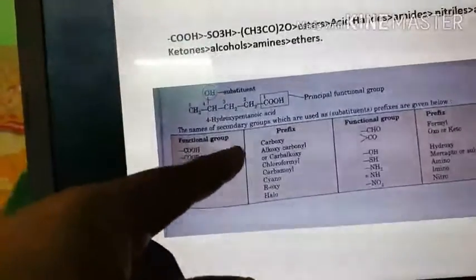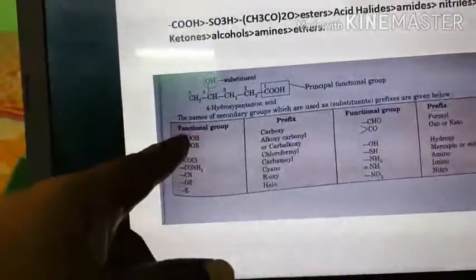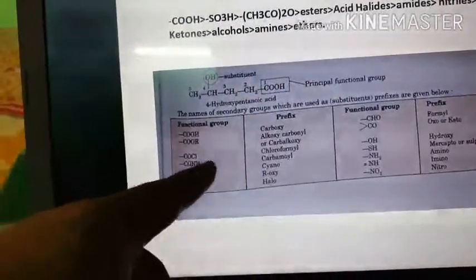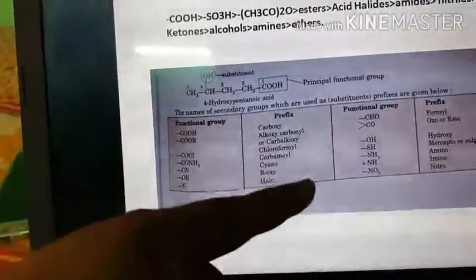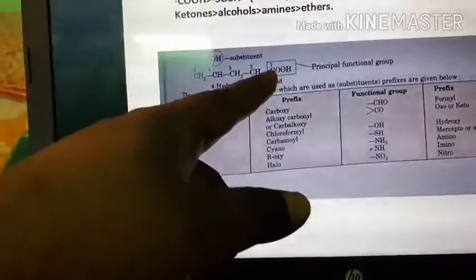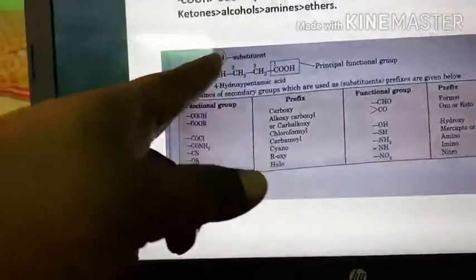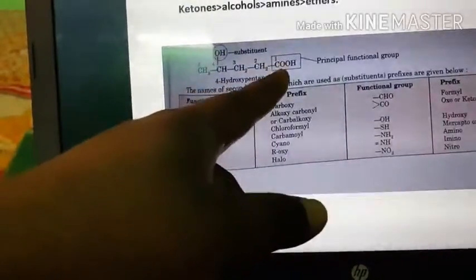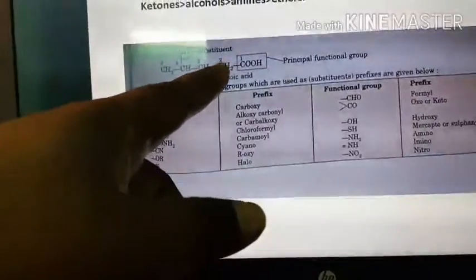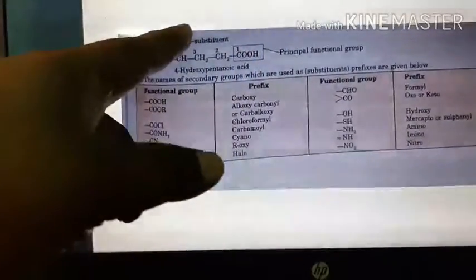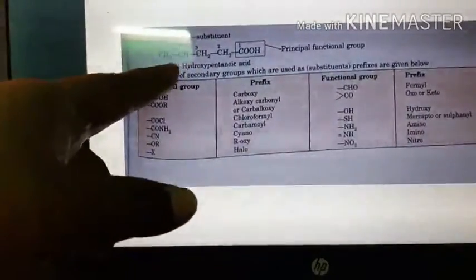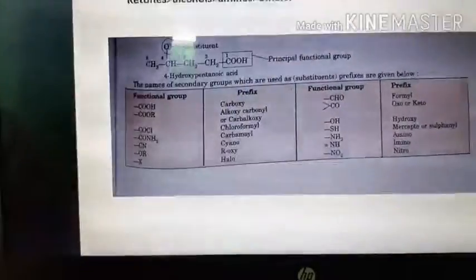Now the names of the secondary groups used as a prefix are given here. COOH, if used as a prefix, will be carboxy, COOR alkoxycarbonyl, COCl chloroformyl, etc. Look at the compound here: CH3, CH2, CH2, CH2, COOH. As the prior functional group is COOH, the OH will be named as a substituent. You number it 1 2 3 4 5, with COOH as the main functional group and OH as the substituent. It will be named with the prefix: 4-hydroxy pentanoic acid.